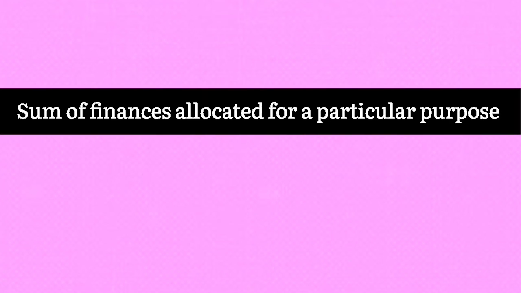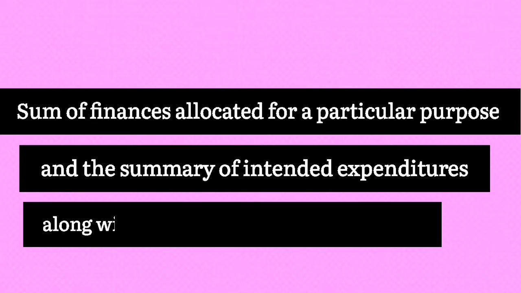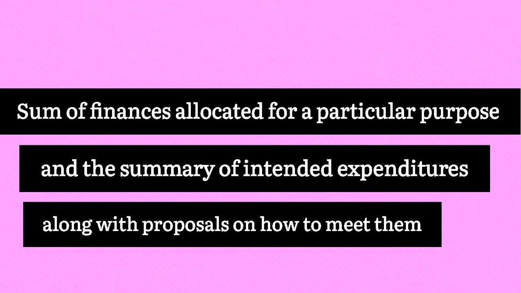Before we tackle budgeting, let us first discuss the root word budget. So what is budget? Budget is the sum of finances allocated for a particular purpose and the summary of intended expenditures along with proposals on how to meet them. This is kind of confusing, but in simple terms, budget is the statement of estimated income and expenses for a period of time. This is how you handle your money.